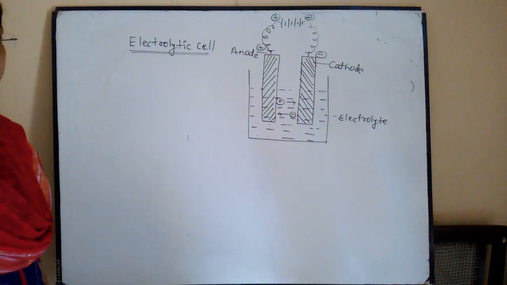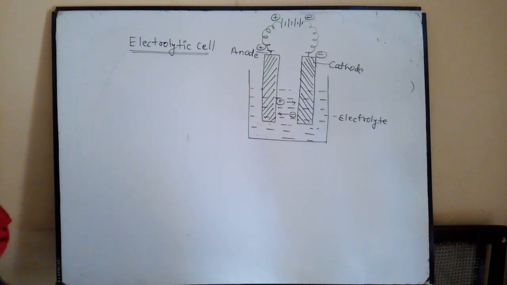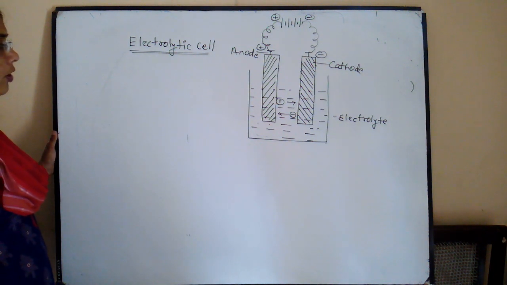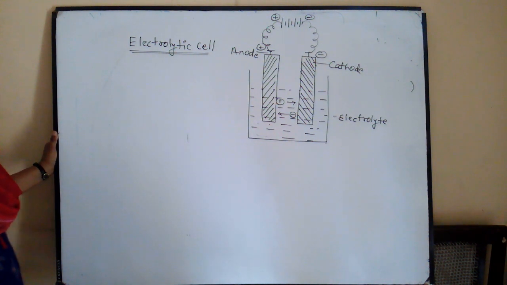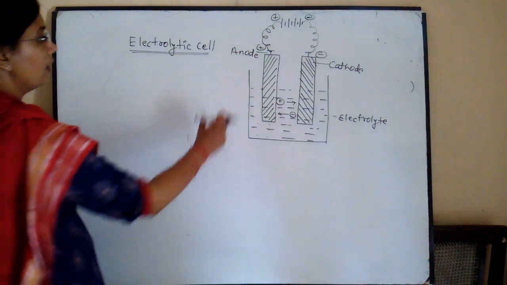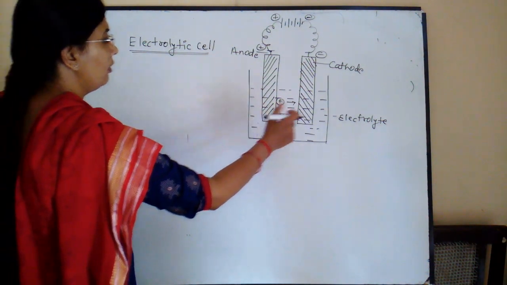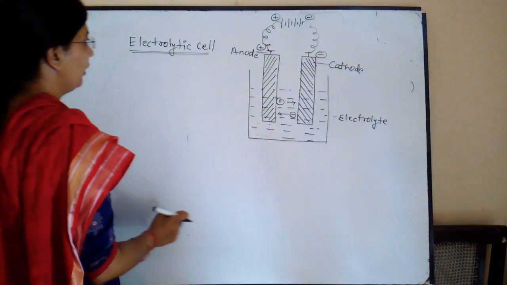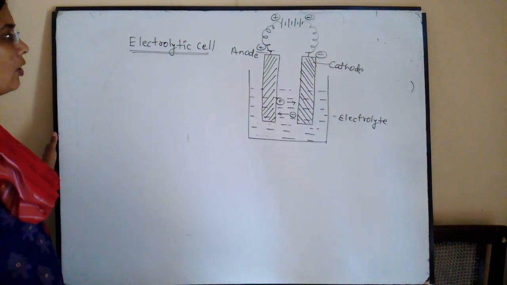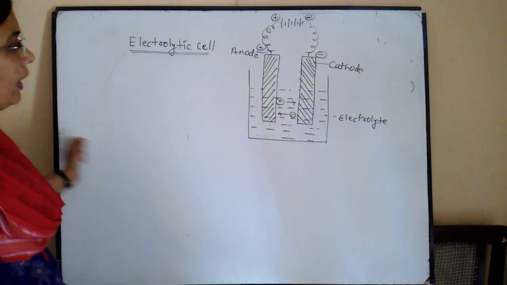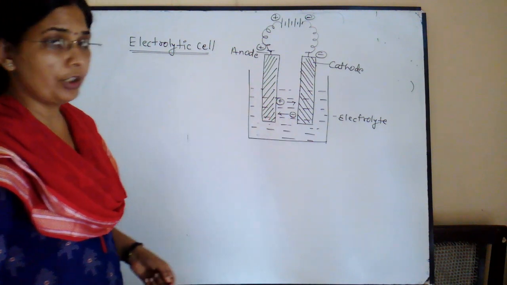After Faraday's laws of electrolysis, our next topic is the electrolytic cell, or voltameter. An electrolytic cell is a device which consists of two metal electrodes dipping in a salt solution, which is called the electrolyte.